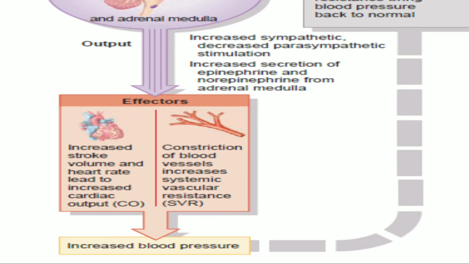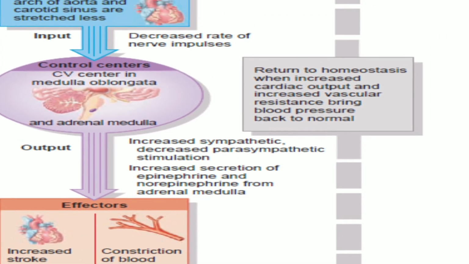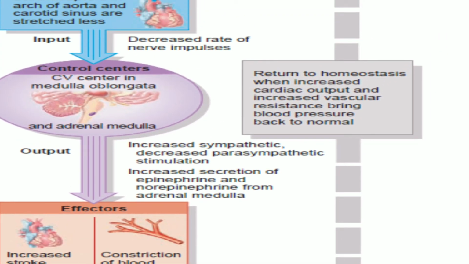At the same time, the blood vessels constrict and it increases the systemic vascular resistance. So the increased cardiac output and the increased systemic vascular resistance will increase the blood pressure. So this increased blood pressure immediately acts as a feedback regulation, and this will return the homeostasis to the normal level and bring the blood pressure to normal.